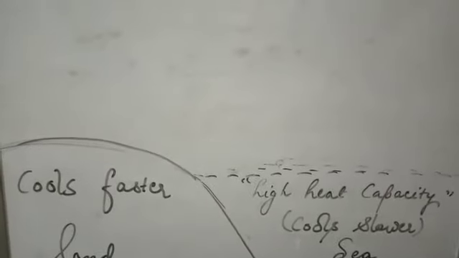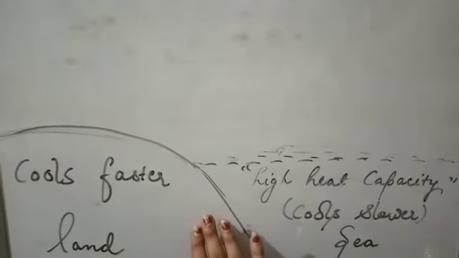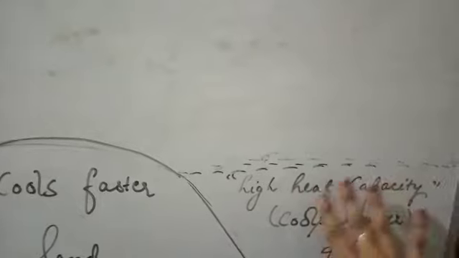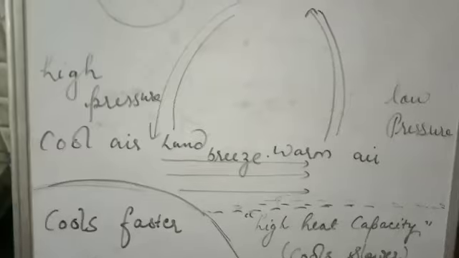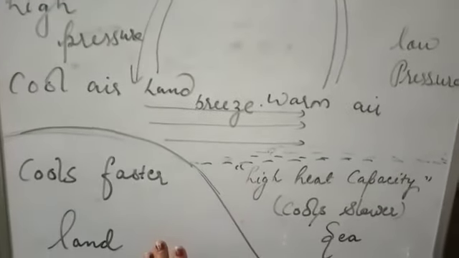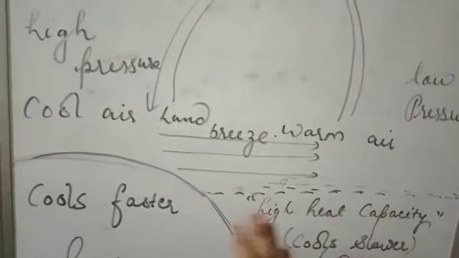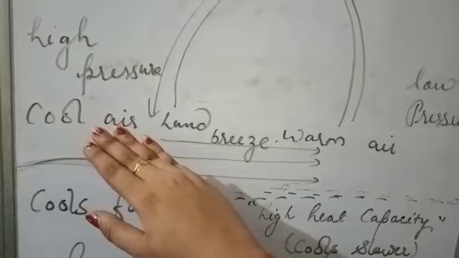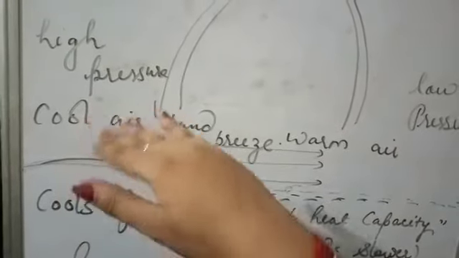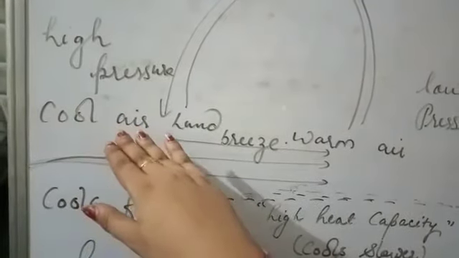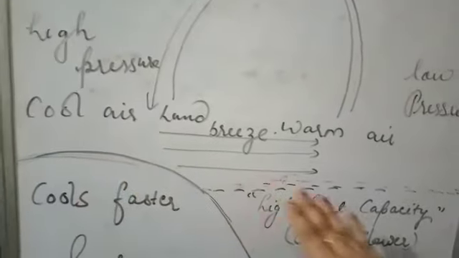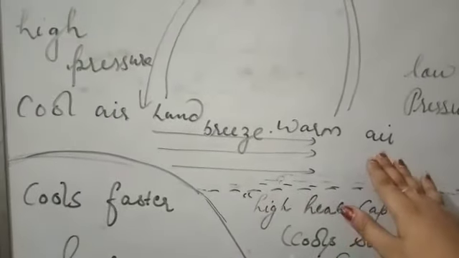Therefore during the night time land becomes the cool part and the sea becomes the warm part. Therefore the air above the land is cool air, and the air just above the sea is warm air.